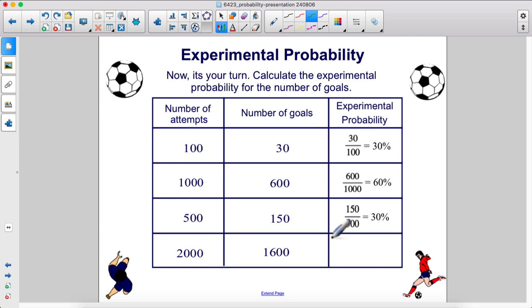And finally, we got 1,600 goals, that's a lot of goals, out of 2,000 attempts. Okay, so let's divide top and bottom by 10. Now we want that denominator to be 100, so what we're going to do is divide top and bottom by 2. So 200 divided by 2 is 100. 160 divided by 2 is 80. So that is an 80% probability. All right, and there are all of the answers.